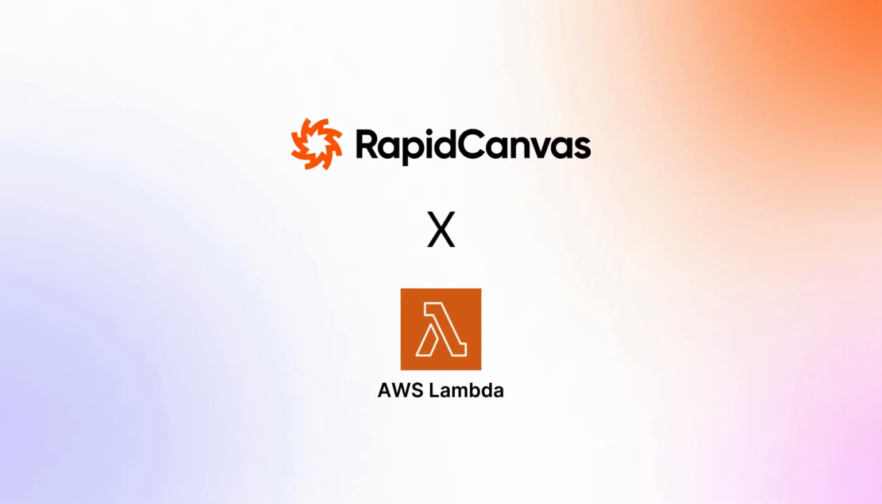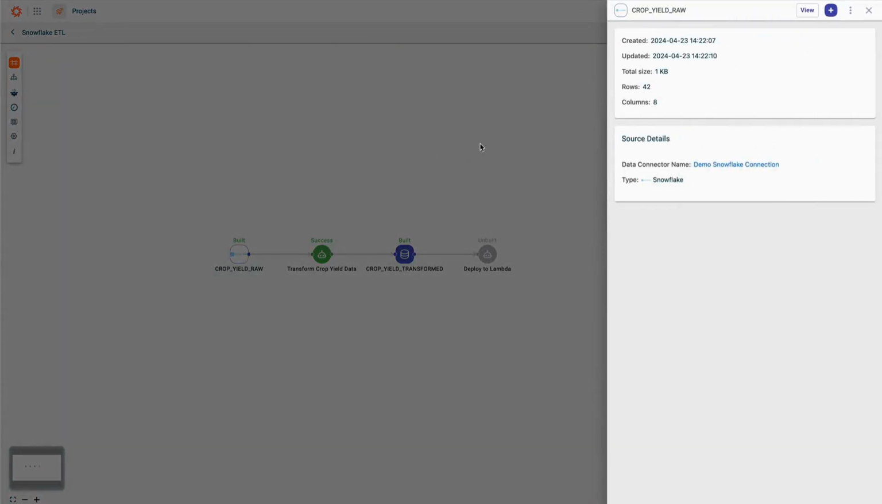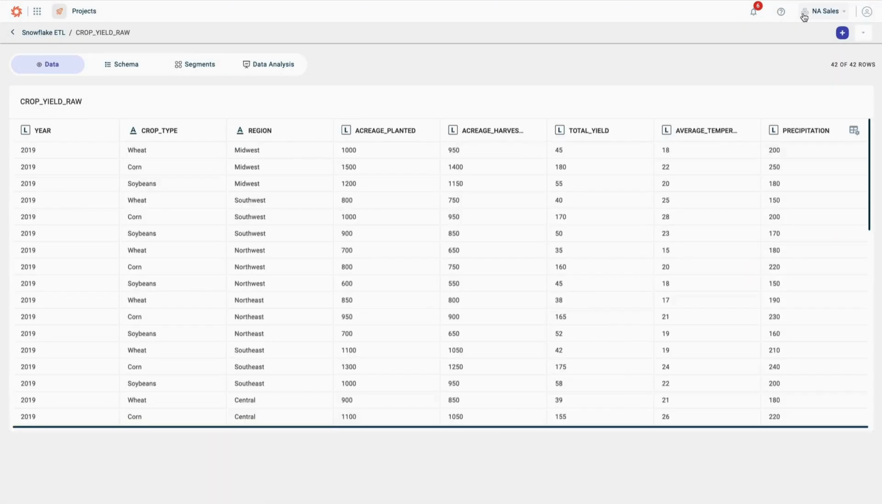This video is a demonstration of using RapidCanvas's AskAI feature to generate Python code for transforming data, and then deploying that generated code to an AWS Lambda function. Begin by loading raw data into RapidCanvas. The data used in this demo is about crops that were harvested.